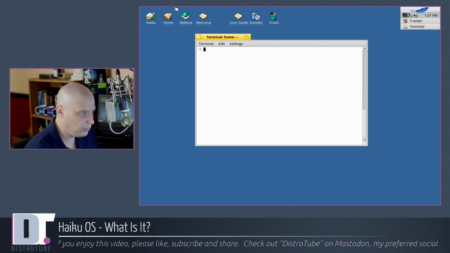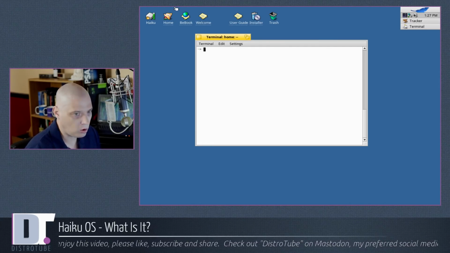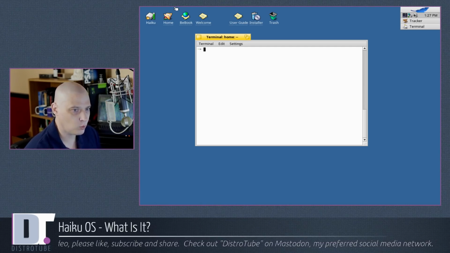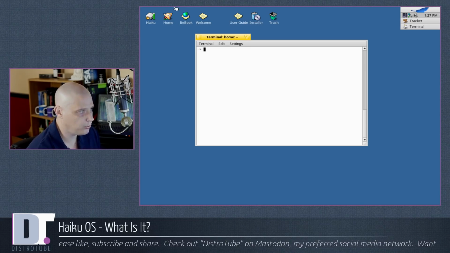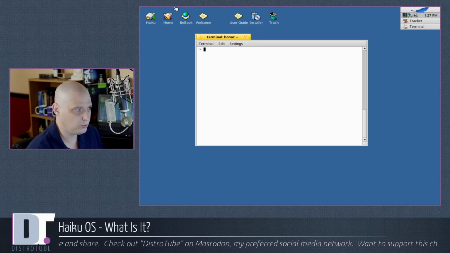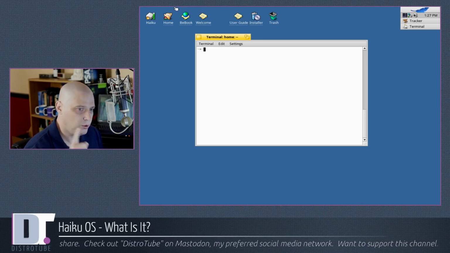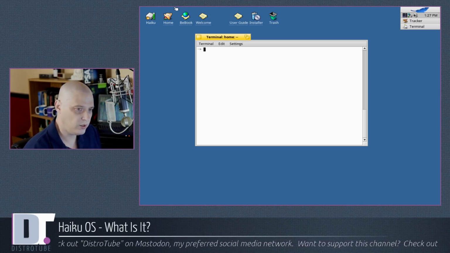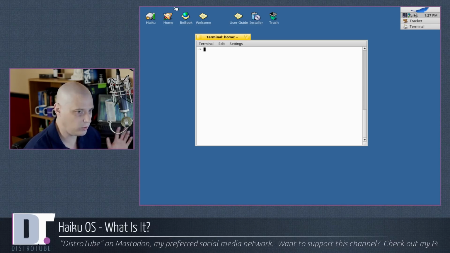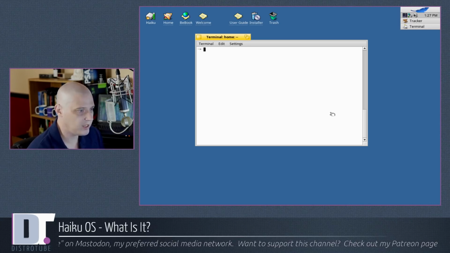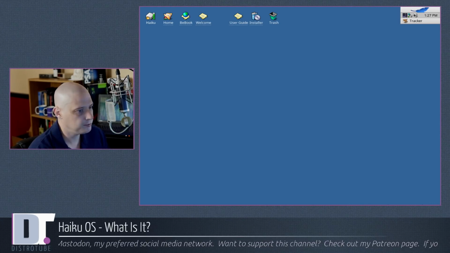By the way, you guys notice when I'm doing pkgman install and pkgman update, I'm not invoking sudo. I'm not invoking the root user. Why? Because there is no root user. This is a single user system. Haiku OS, when you install it, doesn't ask you to create a root password or create a home user or anything. This is a one user system in the live environment, also when you install it. So you never have to invoke sudo. It only has one user on the system, and that user always has root privileges. So that could be a good thing. Could be a bad thing. I'll let you decide on that.